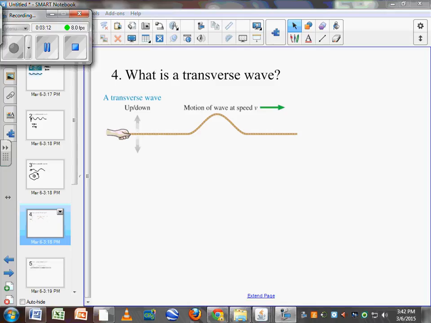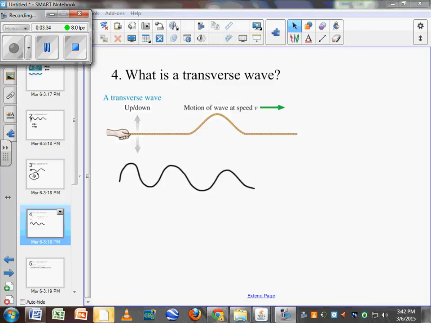One of the more important things you have to know is what is a transverse wave. A transverse wave is a wave that is S-shaped. It's sinusoidal, moving up and down. A good example of a sine wave is taking a rope or a piece of string and moving your hand up and down and sending a pulse down the rope. That is a transverse wave.